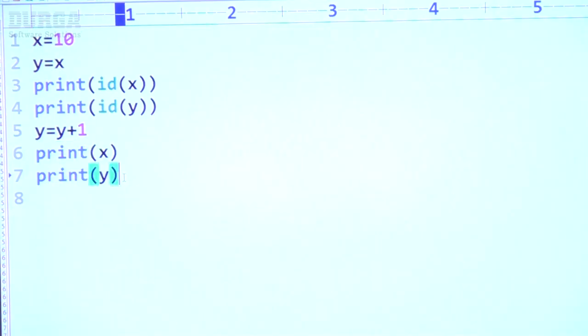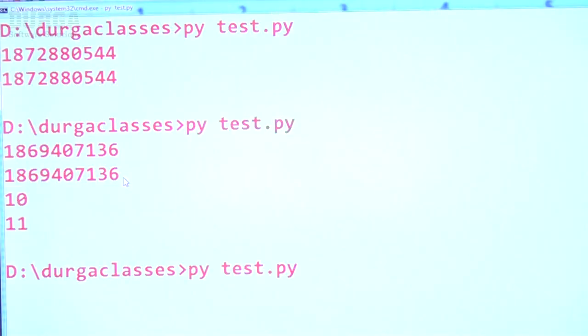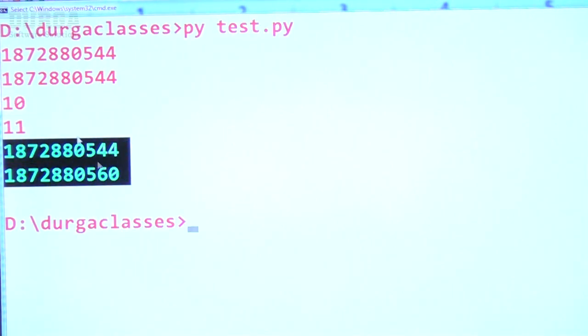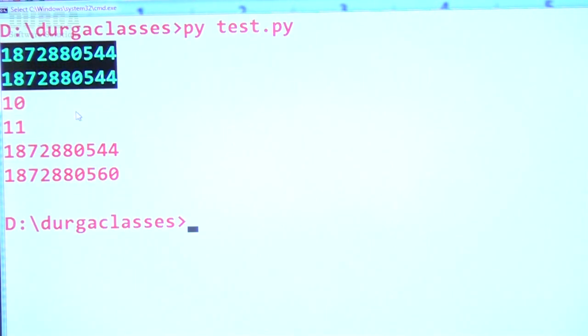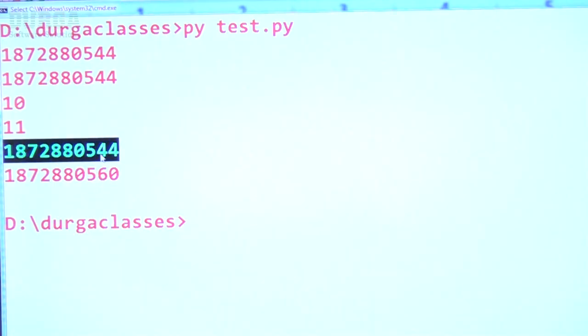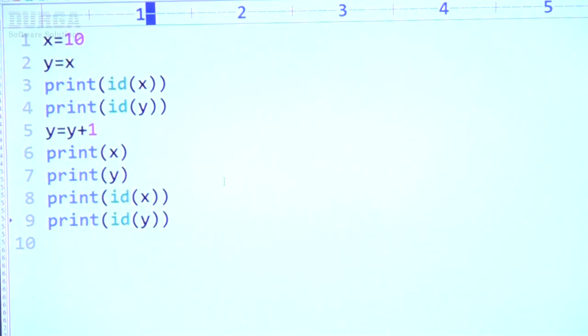Let me print id of x and id of y. I am sure in both cases different objects are there, that's why we get different addresses. Observe the last 2 addresses. At the beginning both were pointing to the same address, but now they are not pointing to the same object. This is the old object for x, but y is pointing to the new object. That is what you should be clearly aware of.